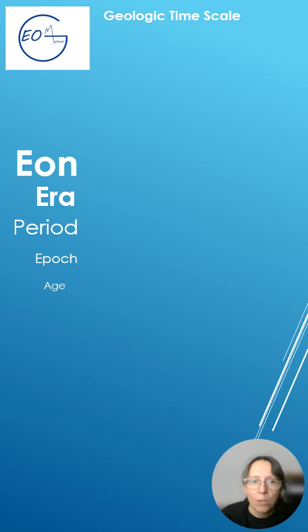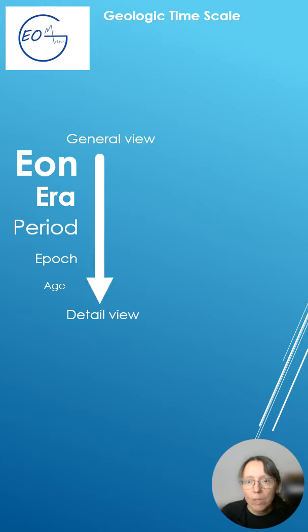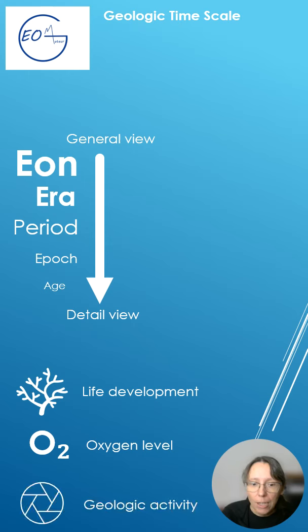Geologic time is organized into a hierarchy. Eons are the largest units, divided into eras, which split into periods and epochs, and finally ages. Since larger divisions group subdivisions based on common features, larger units represent a more general view than smaller ones. Each division covers life development, oxygen levels, and geologic activity.